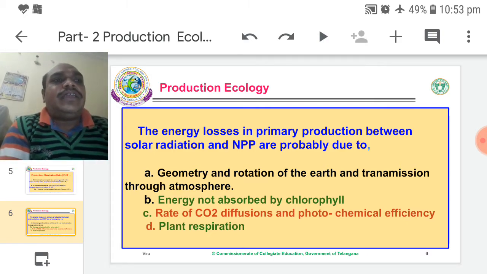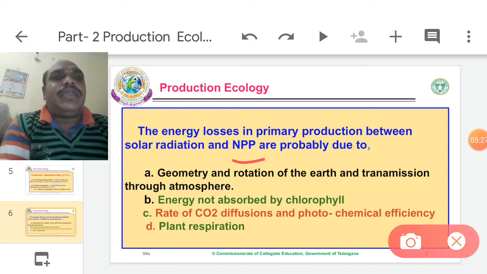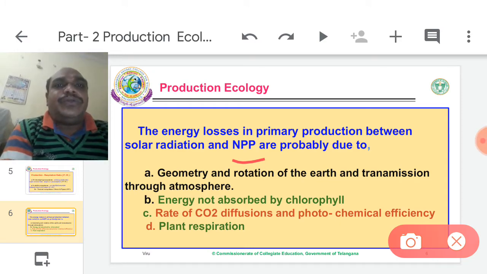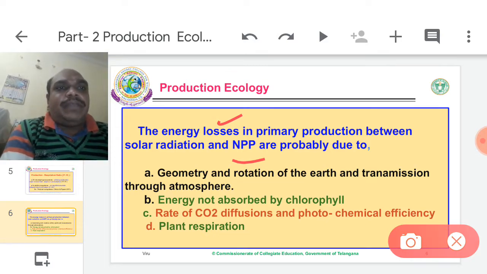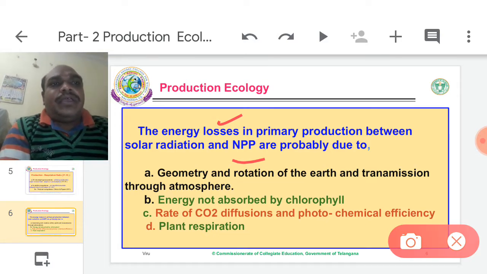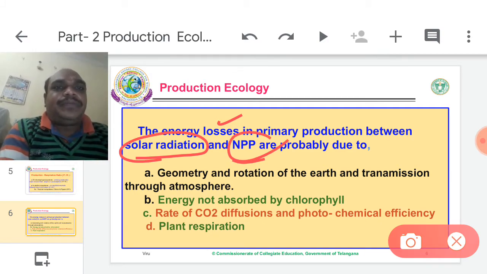The energy losses in primary production between solar radiation and NPP are probably due to the following reasons. NPP means net primary productivity.